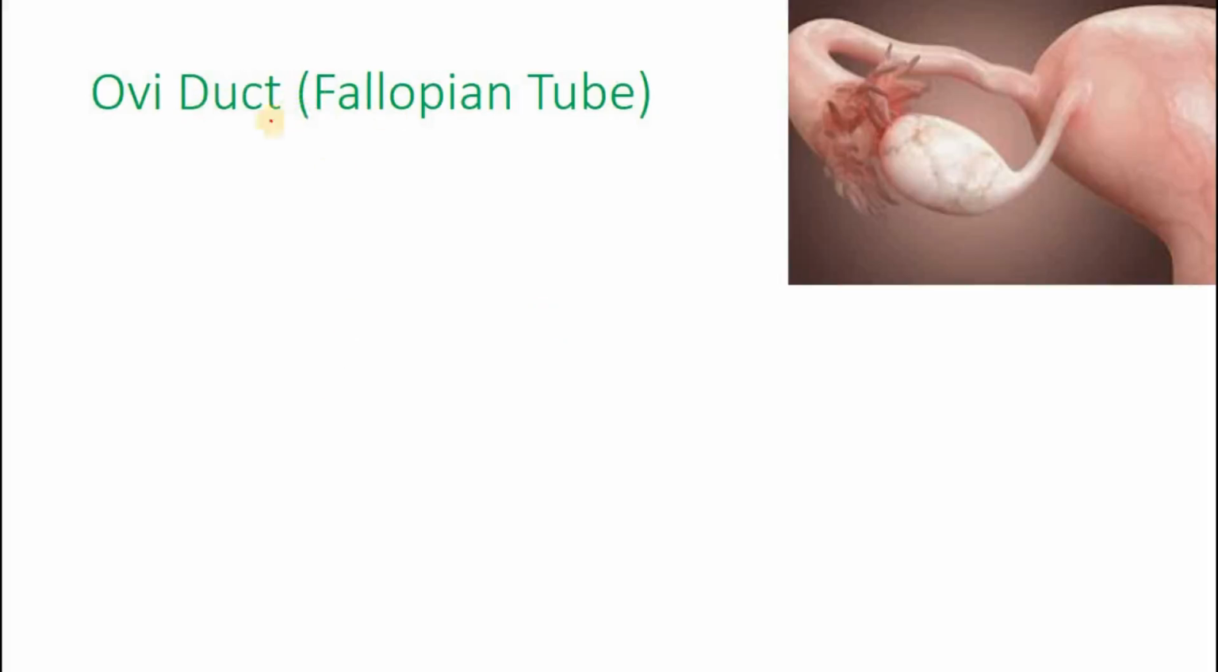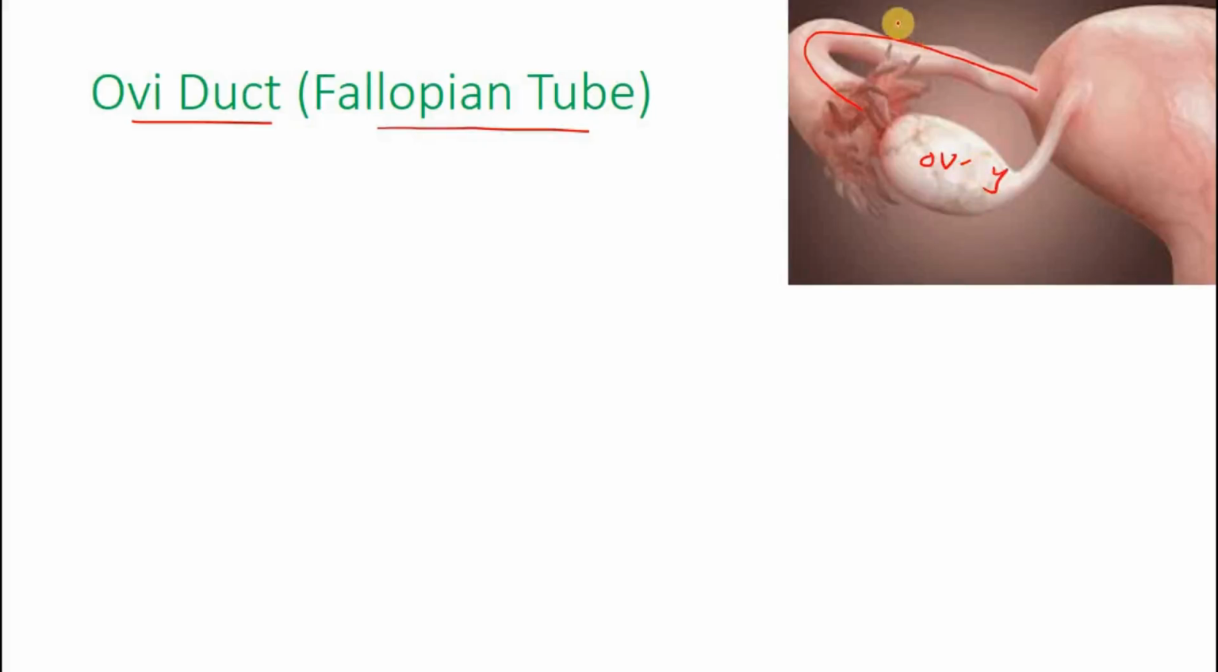Then the next part is the oviduct. It is called the fallopian tube. Right? The oviduct, duct means tube, or also called the fallopian tube. Now this is the oviduct. You see, from here till here we have the oviduct. This is the ovary, right?